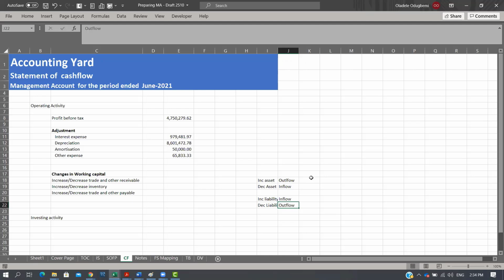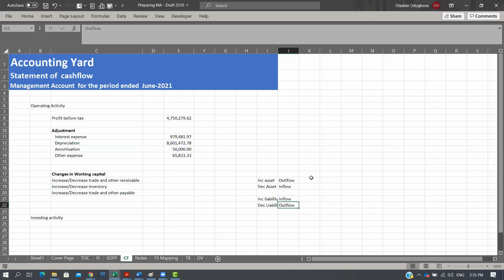For assets, for my asset to increase, it means that I'm tying down cash, right? Or I've used money to acquire an asset. So for example, I acquire inventory. Obviously, I'm tying down cash. I've paid money, money has gone out. Take an increase in receivables: I sell goods to my customer, my customer owes me money. I have not gotten cash. So until he pays me, if he pays me, what will happen is that his trade receivable will drop. It means that there's an inflow.